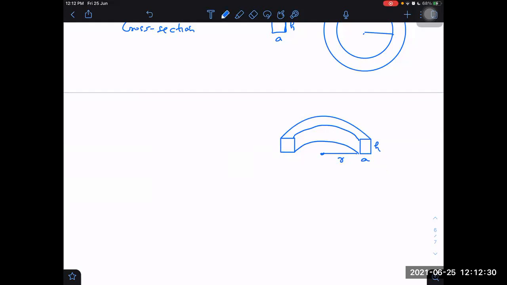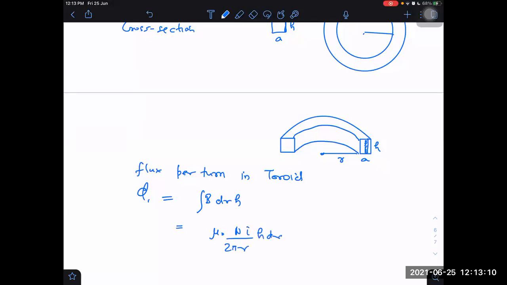What would be the flux through one turn? I have discussed already, I think so. Flux through one turn, flux per turn in toroid, is equal to the integral of B into h into dr, which is equal to mu naught into N into I by 2 pi r, into h into dr, integral.